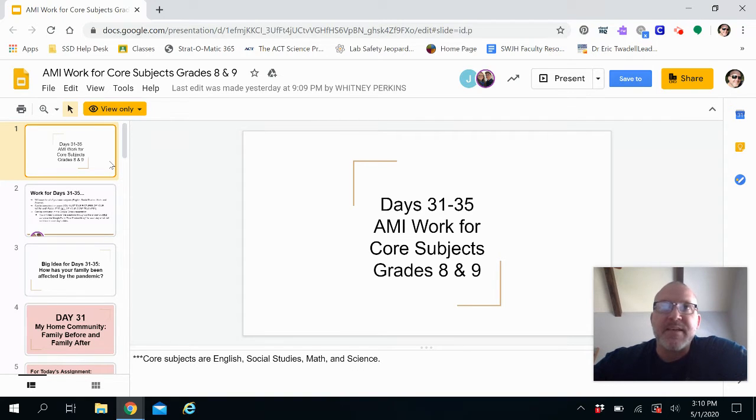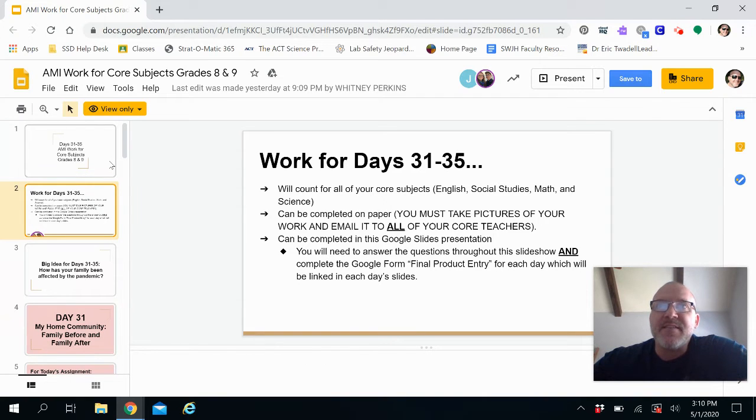Okay, now this slide template here is for work days 31 through 35. So, in other words, the whole week. But we're only going to focus on day 31 today. Okay. So you can see here that your work today is going to count for all of your core subject areas: English, social studies, math, and science.